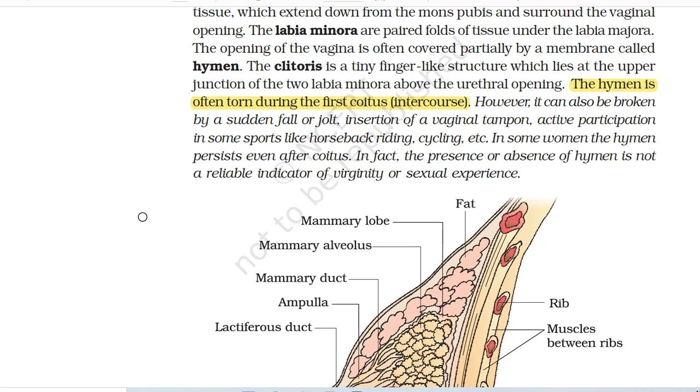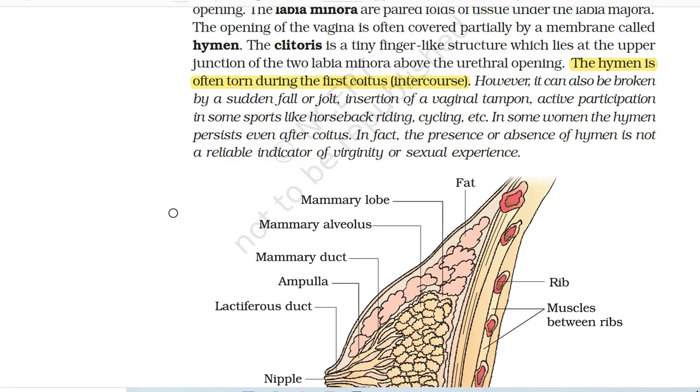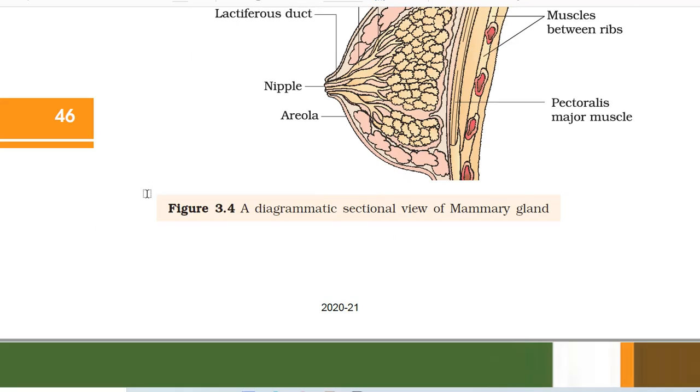The hymen is often torn during the first coitus, that is intercourse. However, it can also be broken by a sudden fall or jolt, insertion of a vaginal tampon, active participation in some sports like horseback riding, cycling, etc. In some women, the hymen persists even after coitus. In fact, the presence or absence of hymen is not a reliable indicator of virginity or sexual experience.